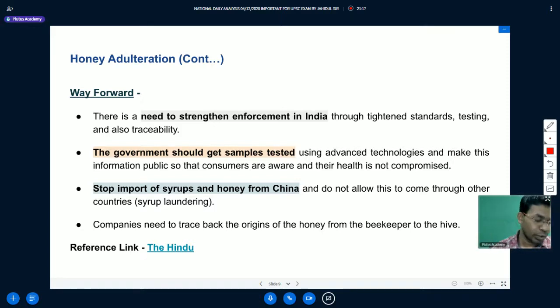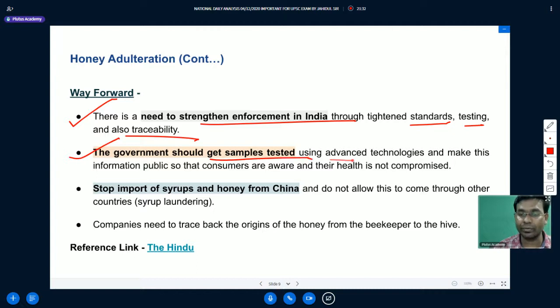So what is the way forward that is available to us? There is a need to strengthen enforcement in India through tightened standards, testing, and also traceability. The government should get samples tested using advanced technologies and make this information public so that consumers are aware and their health is not compromised.